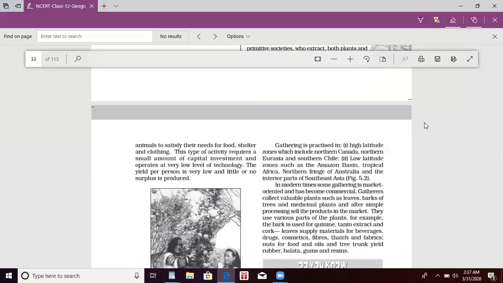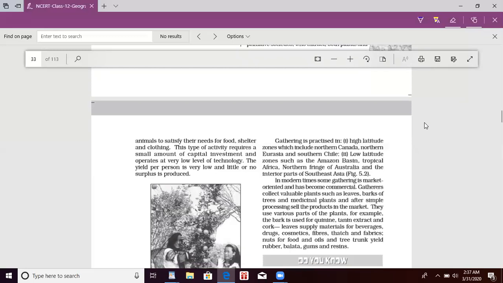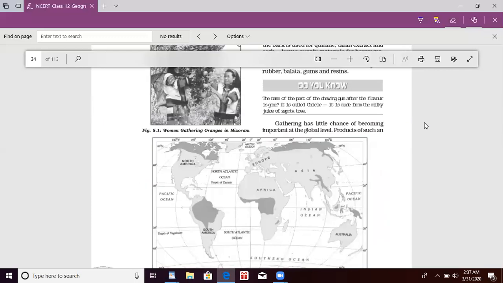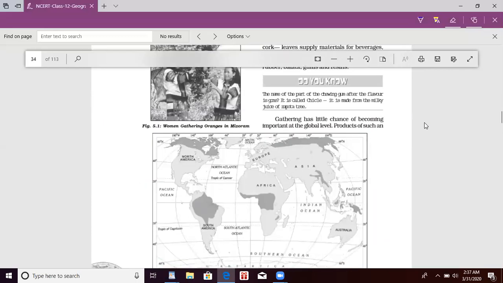Gathering is practiced in the high latitude zones or the low latitude zones where the climate is not suitable. In modern times, some gathering is market oriented only. People gather and hunt these plants and animals for their market value. For example, the bark is used for quinine, a medicine used for malaria. Tannin is used for dyeing, cork, leaf, supply material, or beverage drugs. All these are used for market value only. So gathering has little chance of becoming important at the global level, as nowadays we have synthetic products which are of good quality and also low price.